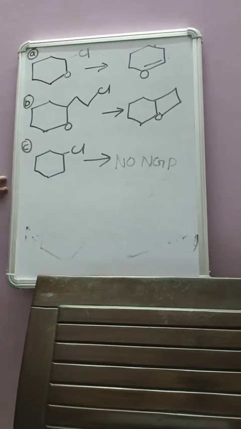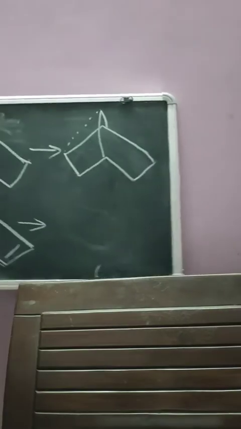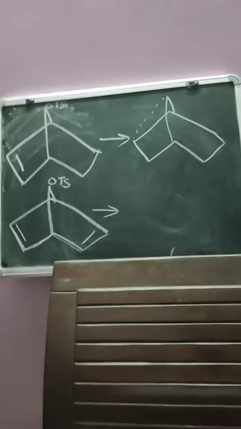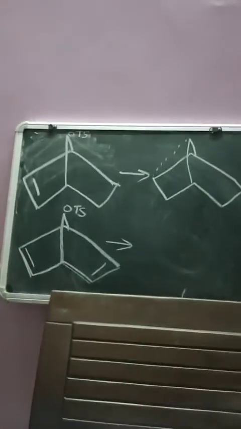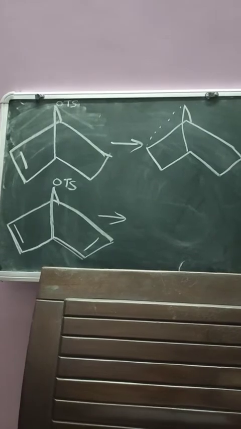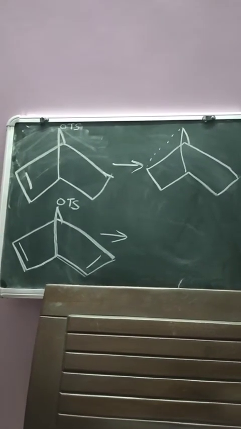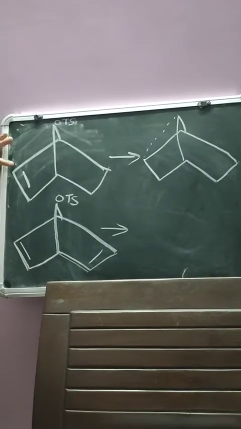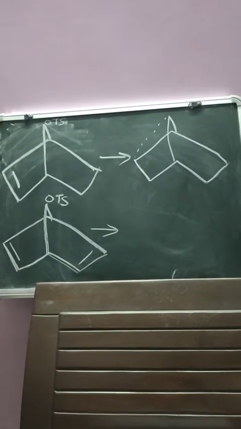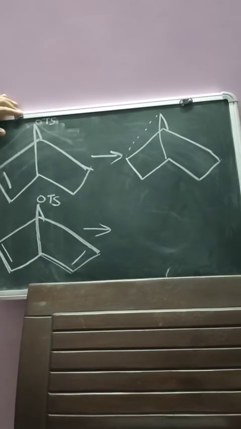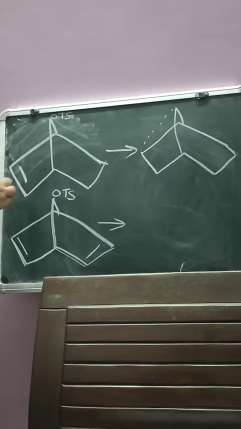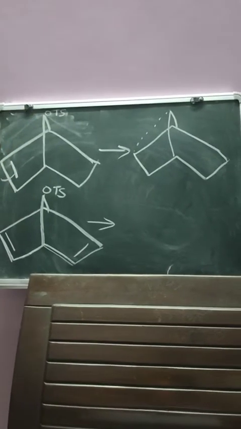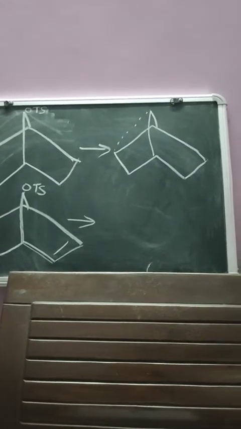Now we will take another example, which also comes in your theory exam. A question will come from this second example. I already told you pi electrons can also act as neighboring group participation, so I am taking one more example here. In this molecule, it already has a double bond. This double bond will act as a nucleophile and OTs is the leaving group. Now the double bond will shift over there and the molecule will change.